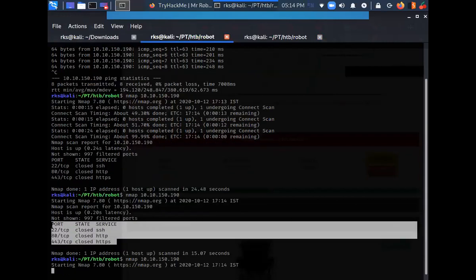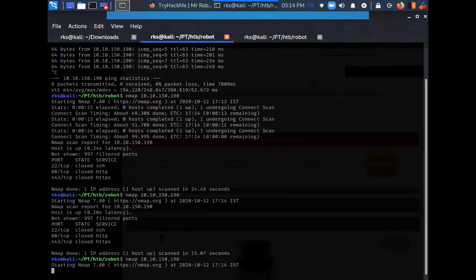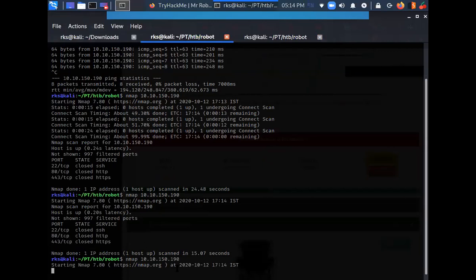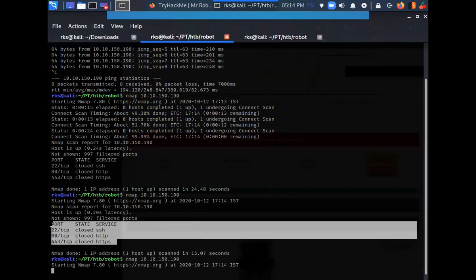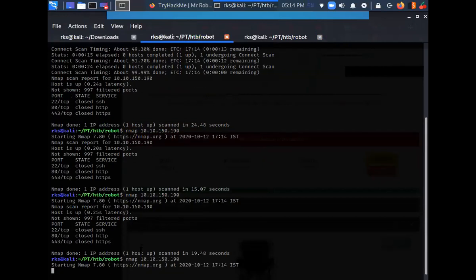So it is showing me all of these ports as closed, but this should not be the case. Instead of this, I should be seeing the open ports. But maybe these services are not yet started on my target machine, so that's why I'm scanning it again, expecting these services to start on my target, so that I can see these open ports here.